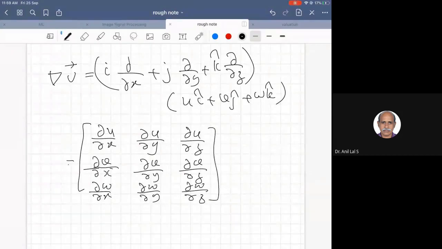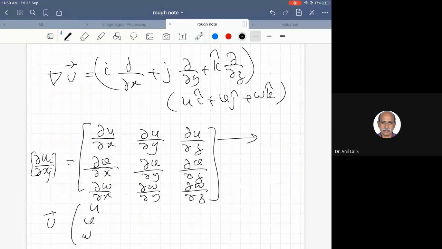This we can also write in compact form as dou ui by dou xj. I is equal to 1 for the first row, which means the first component of the velocity vector u, v, w, so it is u everywhere.